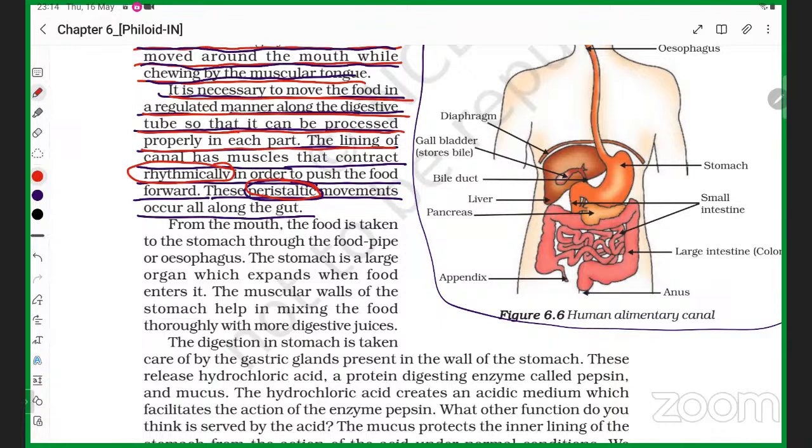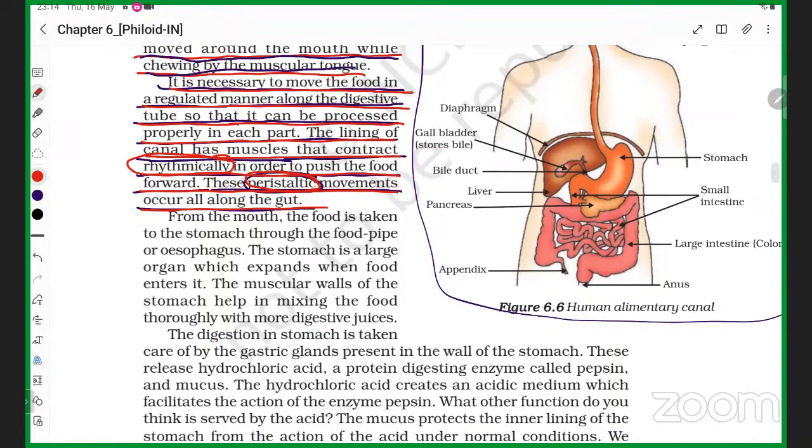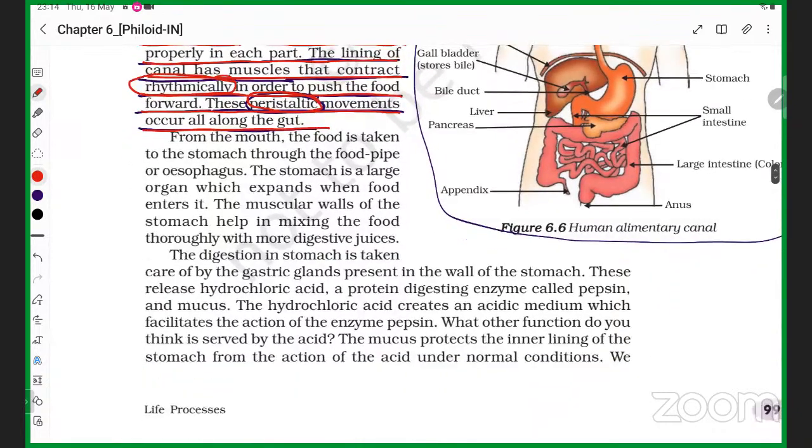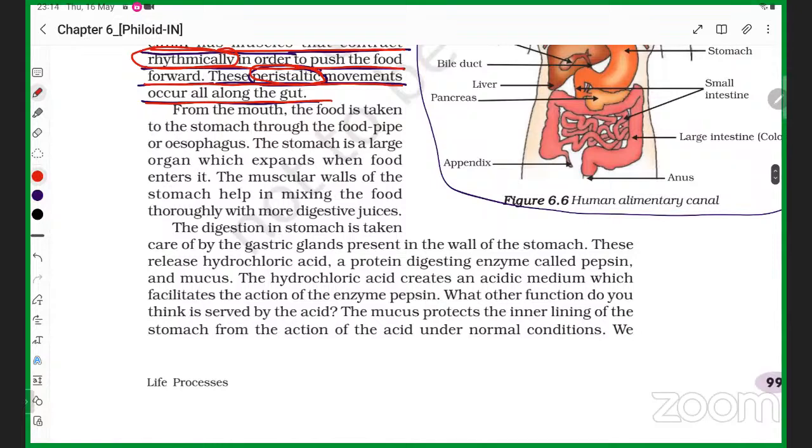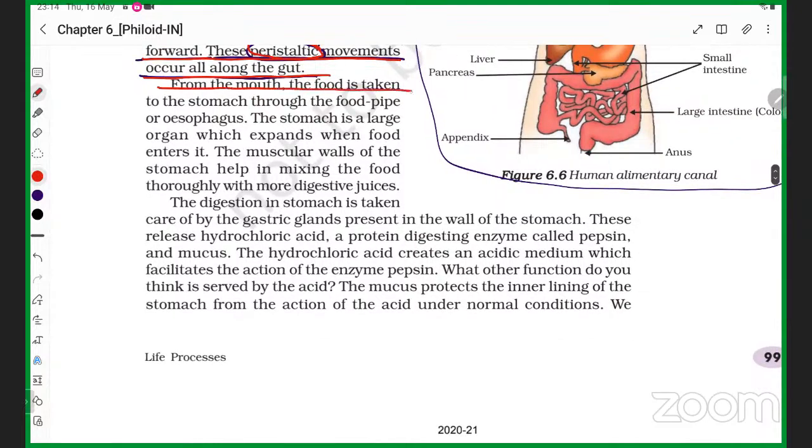The lining of the canal has muscles that contract rhythmically in order to push the food forward. This peristaltic movement occurs all along the gut. Now see here, from the mouth, the food is taken to the stomach through the food pipe or esophagus.